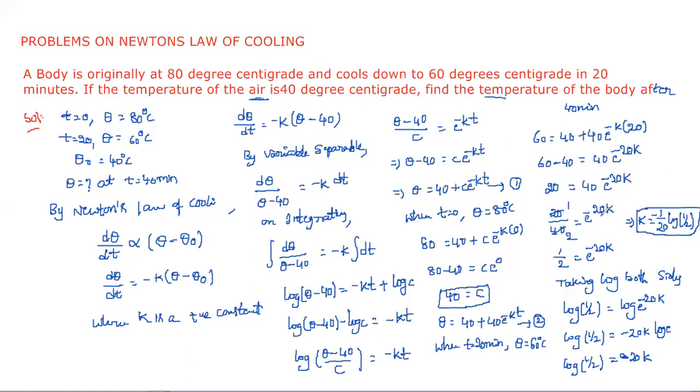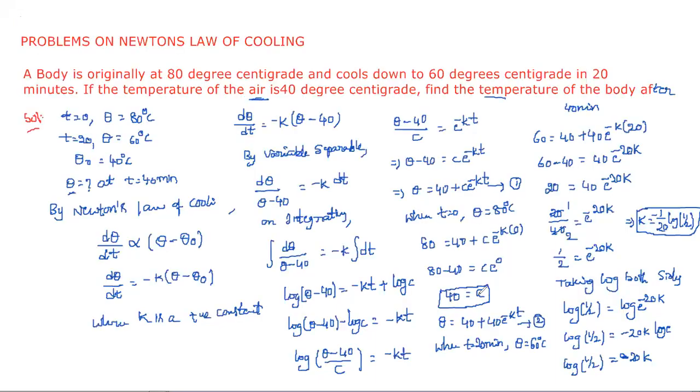The first step is finding the value of c by using the initial condition and initial time. Next, after a few minutes, we look at the change in the temperature of the body and use that to find the value of k. So first c, next k. Now what they asked, that we need to take. We need to find the temperature of the body at t is equal to 40 minutes. So we write here, at t is equal to 40 minutes. 40 minutes is what is given.